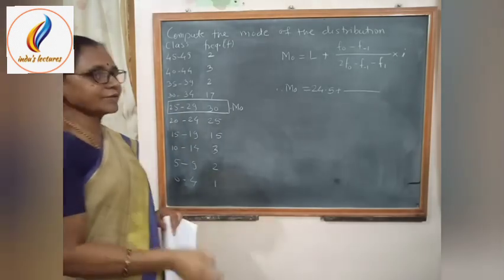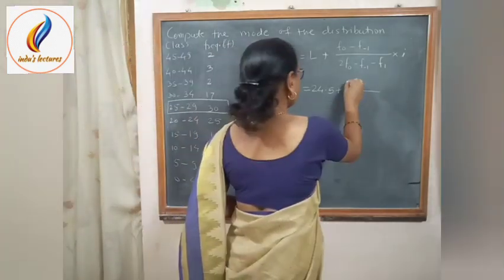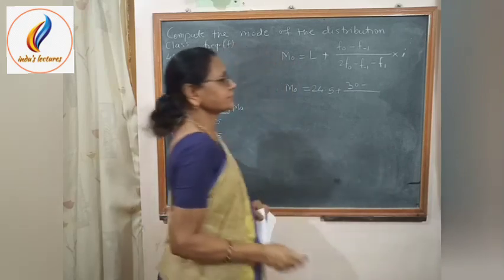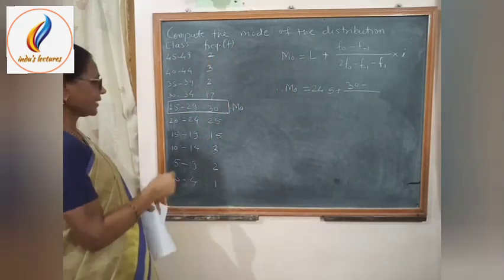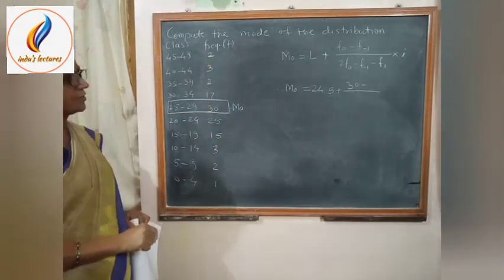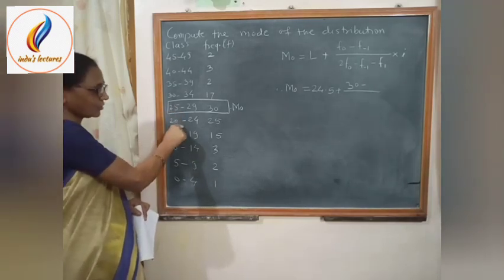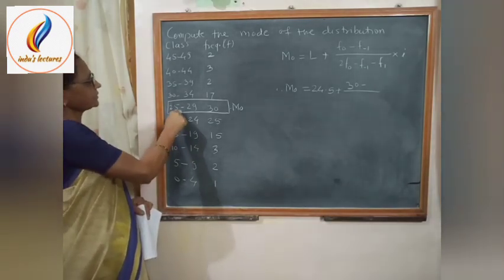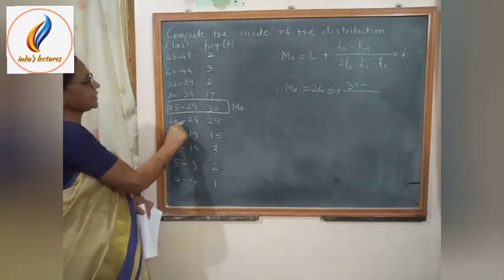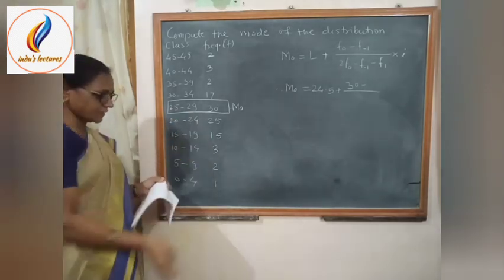So f0 is equal to 30 minus f minus 1. f minus 1 is the frequency of the class below the modal class. The class below is 20 to 24 and its frequency is 25.